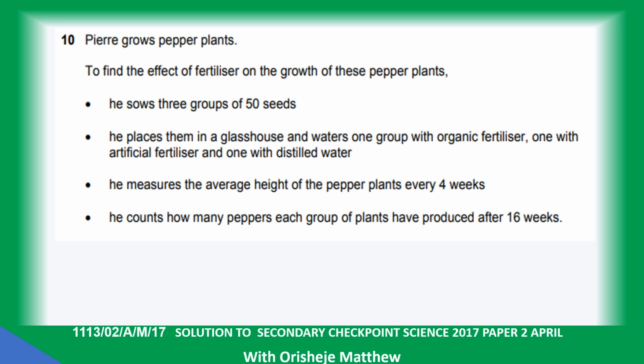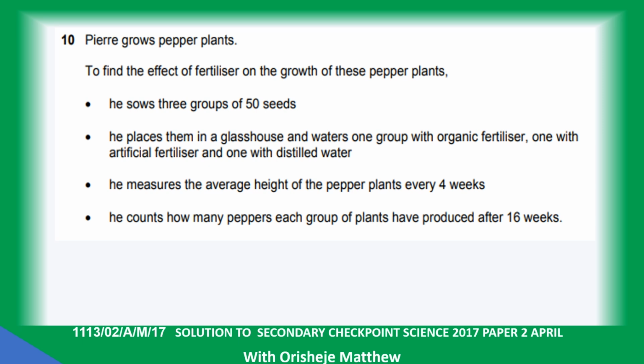To find the effect of fertilizer on the growth of the plant, he sowed 3 groups of 50 seeds. He places them in a glass house and waters one group with organic fertilizer, one with artificial fertilizer, and one with distilled water. He measured the average height of the pepper plant every 4 weeks.